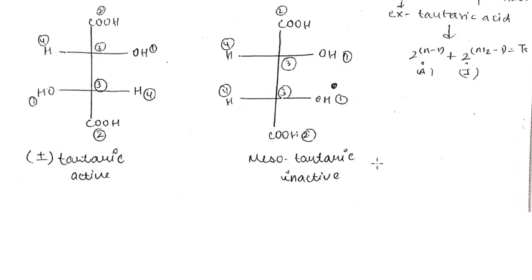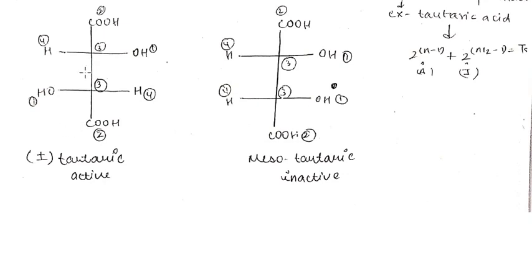And remember one thing, the meso compound is always inactive, whereas the enantiomers are optically active. Diastereomers can also be optically active or optically inactive. For an example, this one and this one are diastereomers of each other. This one is optically active while the other one is optically inactive.